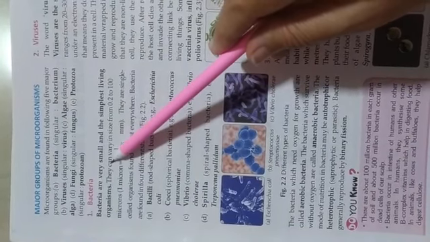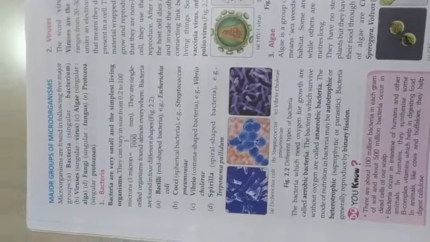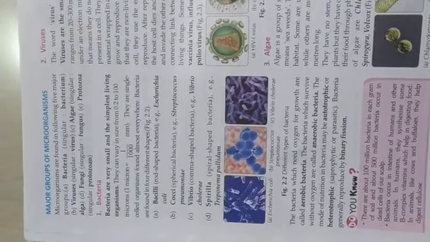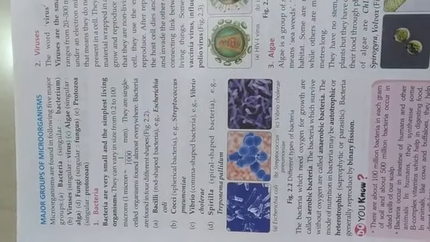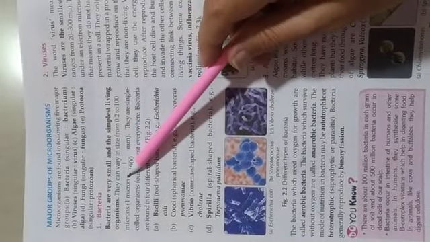Now first we will read about bacteria. What are bacteria, how can we find the presence of bacteria, what are the types of bacteria, and how do they grow in the environment. Bacteria are very small and the simplest living organisms. Yes, because these are microorganisms. Microorganisms are small, which we can't see. So these are very small and simplest living organisms. They all are living organisms.